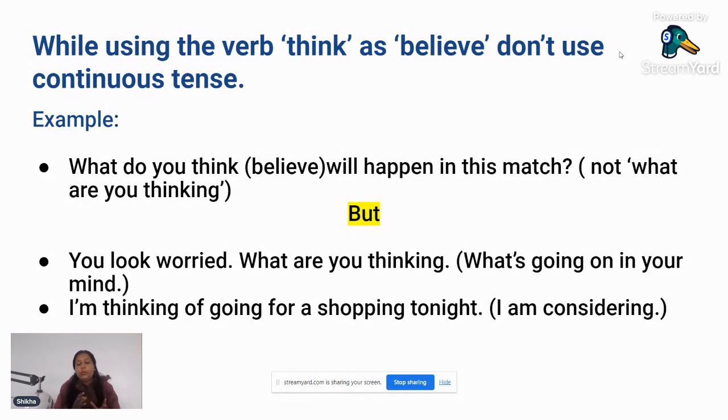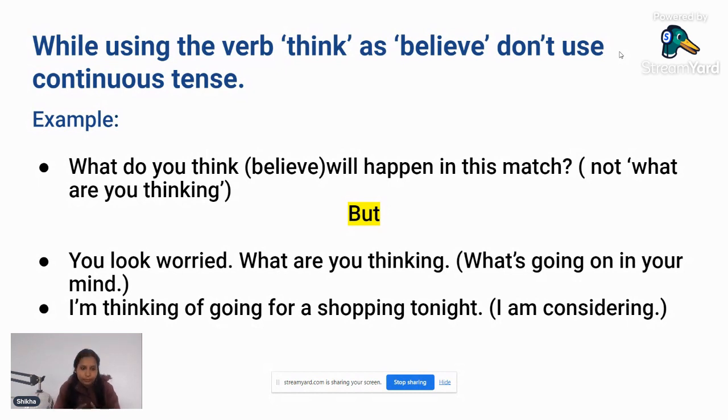What do you think the judges are going to do? So we are not going to say what are you thinking. What are you thinking means there is something which has been going on in somebody's mind for a long time and you want to know about it.